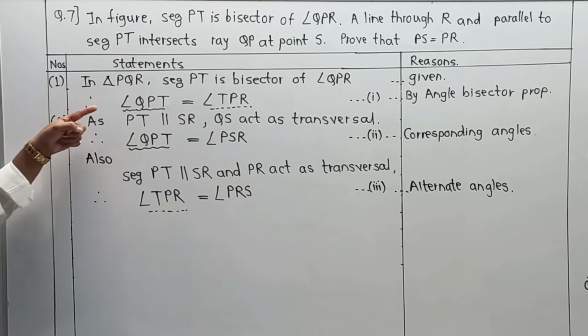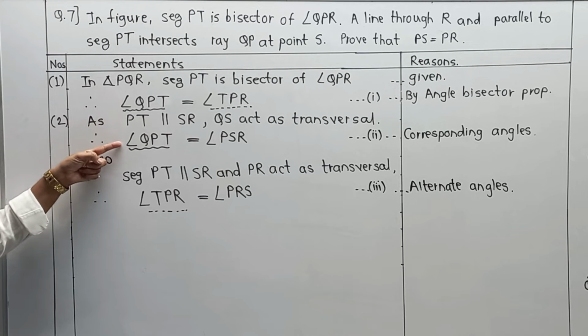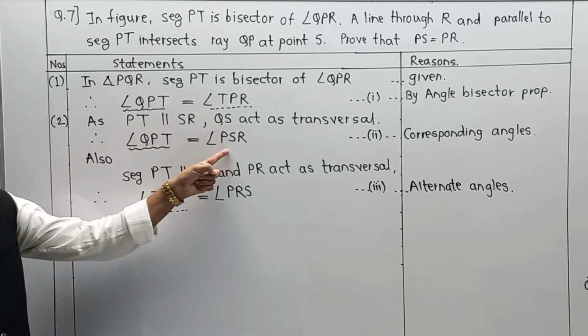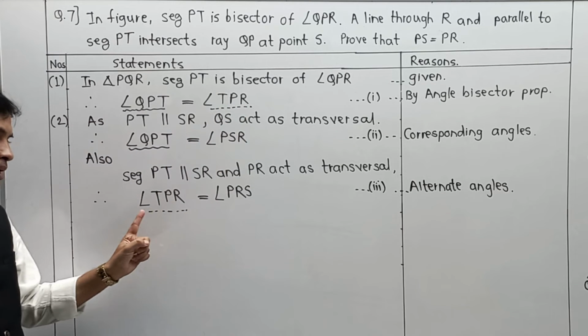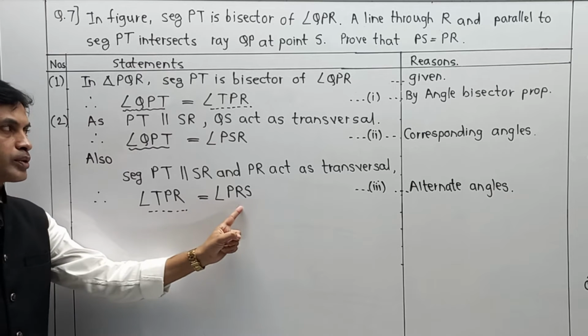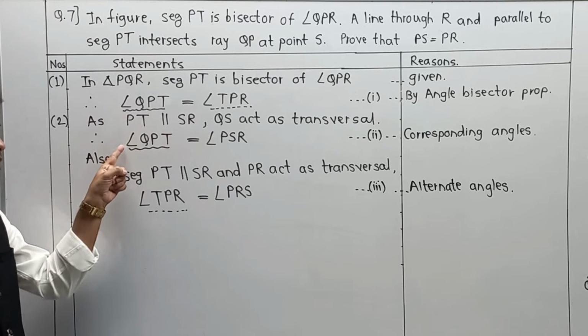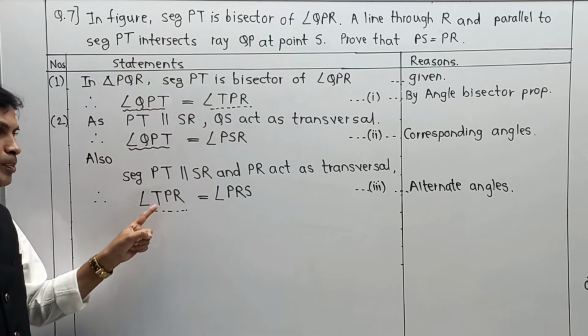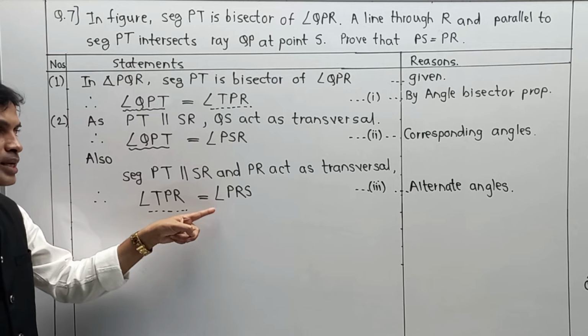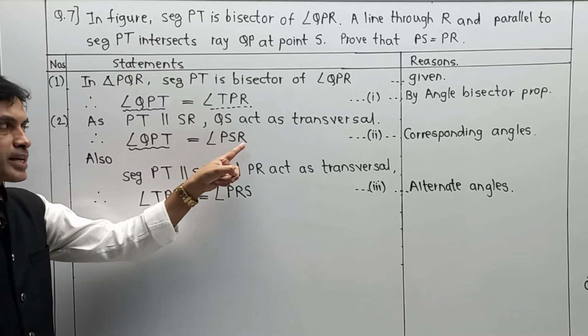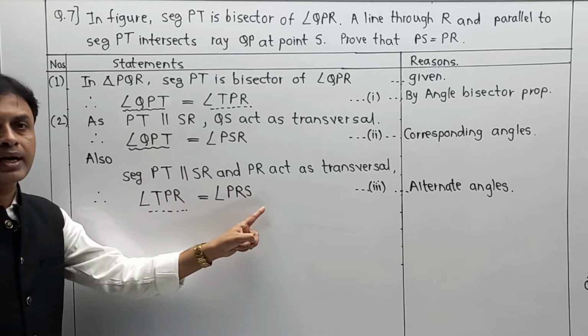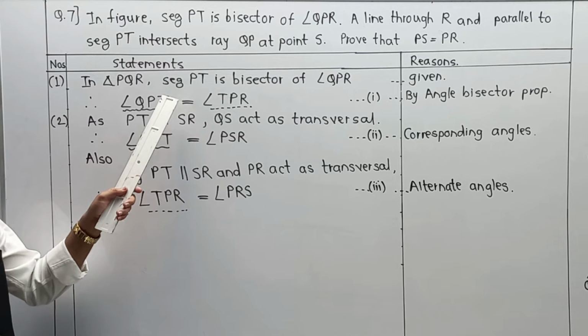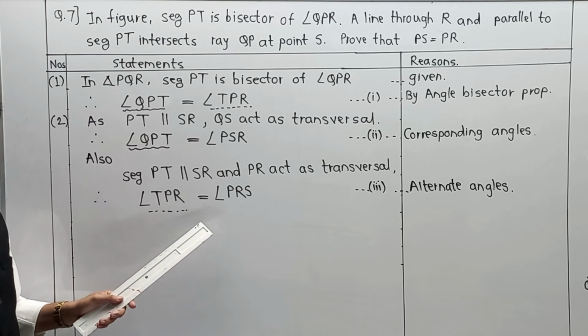Now remember, this QPT and QPT are the same, which is equal to this part, and TPR is equal to this. Naturally this is equal to this and TPR equal to TPR. We can write these two as equal, means angle PSR is equal to PRS. We are writing by the combination of 1, 2 and 3.